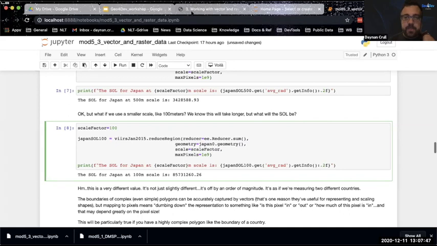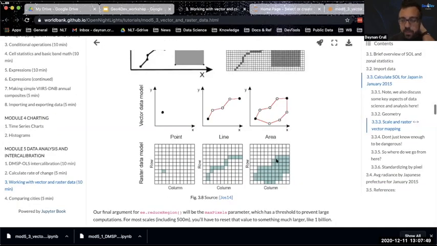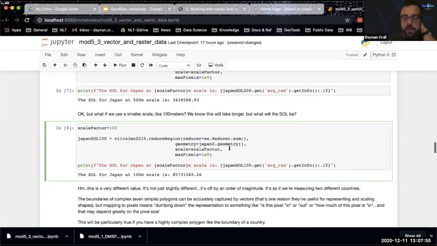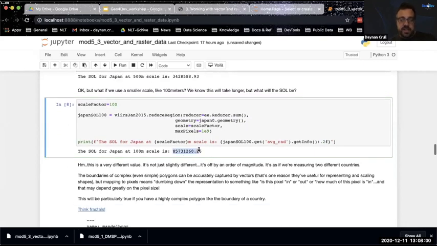Because, as you can tell from this image, pulling data from raster pixels and converting it to some geometric shape means choices are made about whether a pixel is in or not in that. So the punchline here is this: these are not the same at all. These are vastly different numbers. Let me just reiterate, this is an order of magnitude different. I ran the exact same calculation. I only changed the scale factor, and my sum of lights, because of the scale, is 85 million.